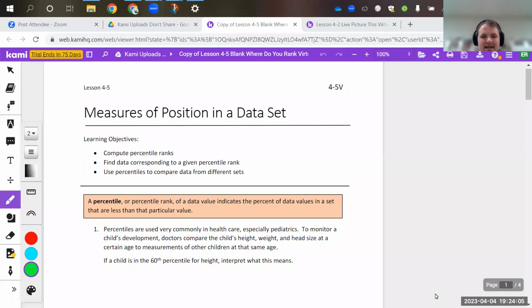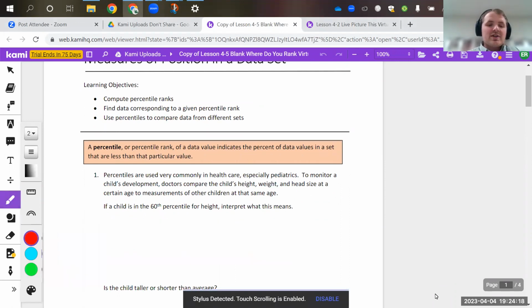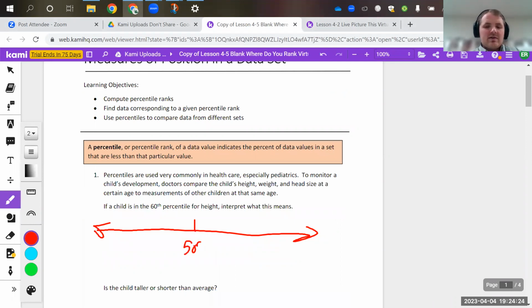So if we take a second, this first question asks: if a child is in the 60th percentile for height, what does that mean? I like to think of it as a number line. If 50th percentile, we're going to call that average. If I'm in the 50th percentile for weight of middle aged men, that's all right with me. If I'm in the 90th percentile of weight for middle aged men, then I would probably like to change something up.